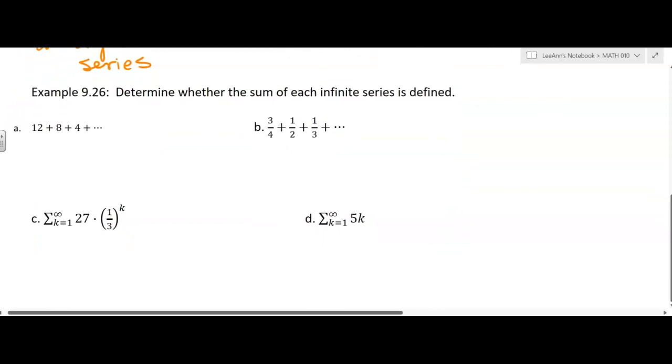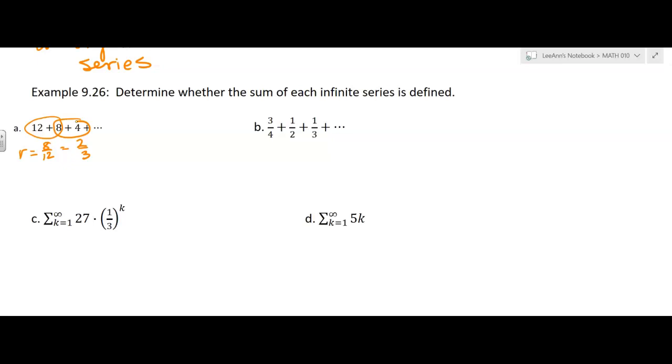Okay, so let's look at some series that they give us. For this first one, I'm going to take the first two terms. I don't know what r is, so I have to figure out r. r is 8 over 12, which is 2/3. But then I have to look at the next two terms to make sure that the ratio is 2/3.